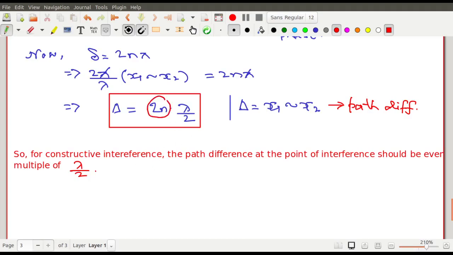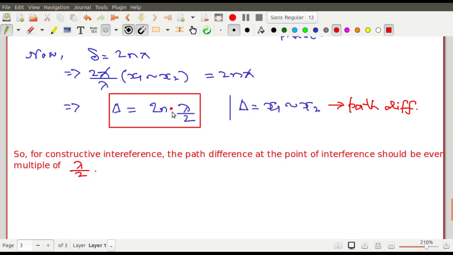Because this is twice n. If you put n equals to 1, it is 2. If you put n equals to 2, it is 4. If you put n equals to 3, it is 6. So whatever be the value, it is an even multiple of lambda by 2. So for constructive interference, the path difference at the point of interference should be an even multiple of lambda by 2. That is the condition for bright fringes.